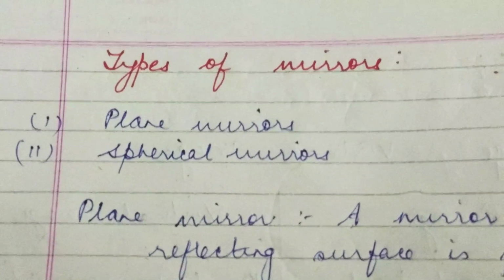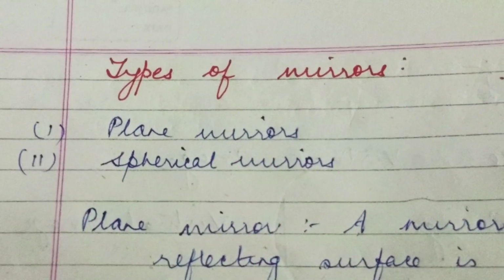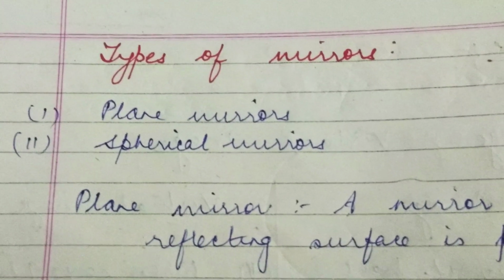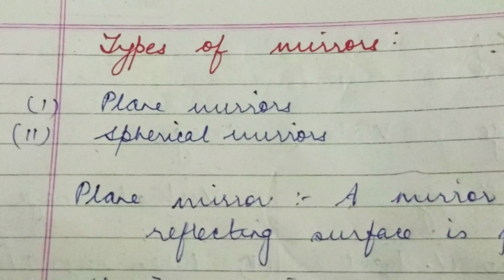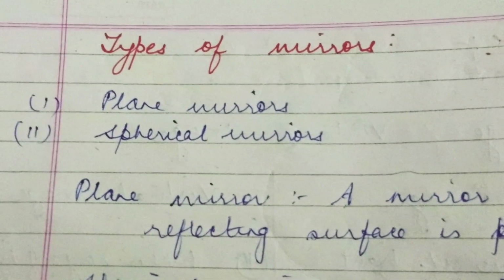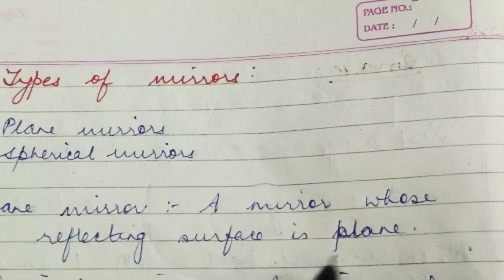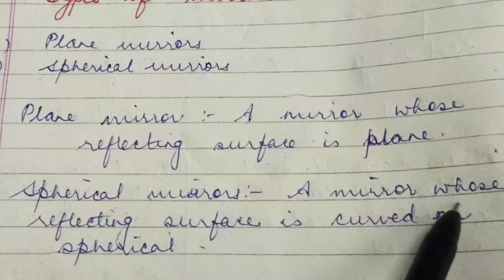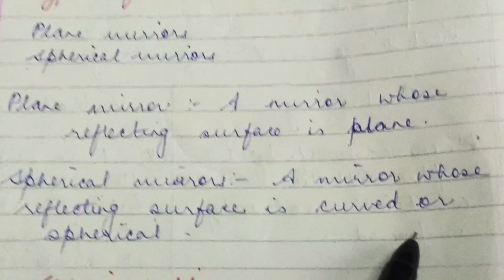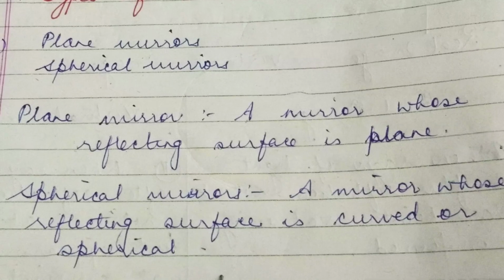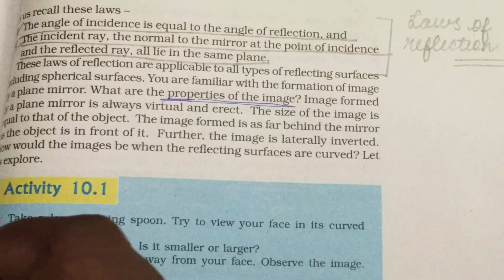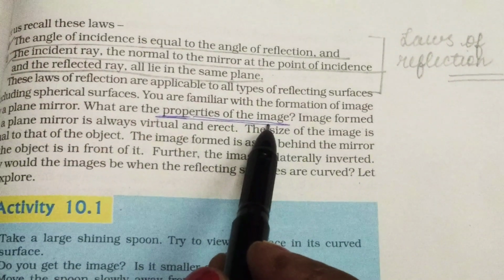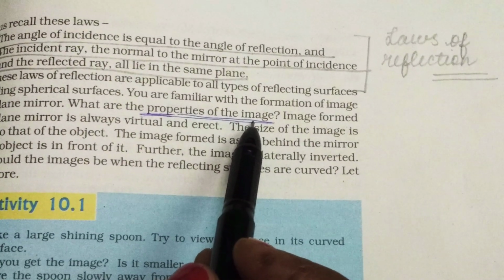Now types of mirrors. Basically there are two types of mirrors, plane mirror and spherical mirrors. You have learnt about plane mirrors in the previous class. So what is a plane mirror? A mirror whose reflecting surface is plane is called a plane mirror, and a spherical mirror is that mirror whose reflecting surface is curved or spherical. Now what are the properties of the image formed by a plane mirror? You all have learnt in class 8 also. So let us just recall it.